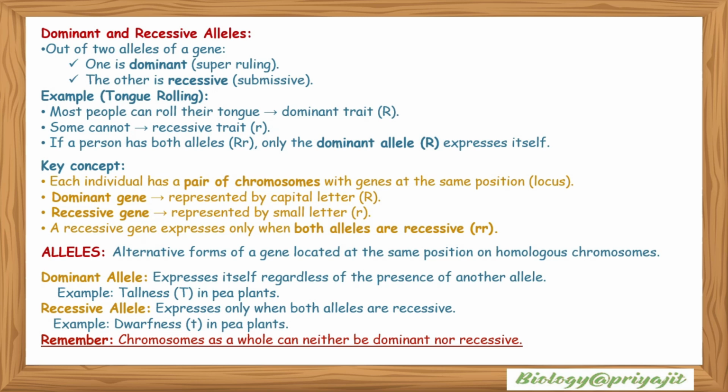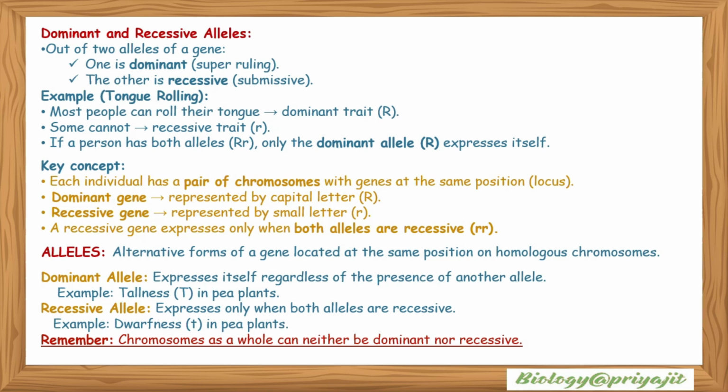The concept is that each individual has a pair of chromosomes with genes at the same position, or locus. A dominant gene is expressed by a capital letter, and a recessive gene is represented by a small letter. A recessive gene is expressed only when both alleles are recessive. Alleles are the alternative forms of genes located at the same position of a homologous chromosome. A dominant allele expresses itself regardless of the presence of another allele.